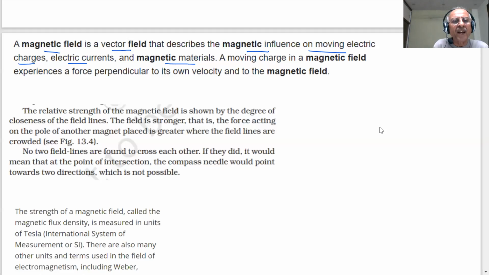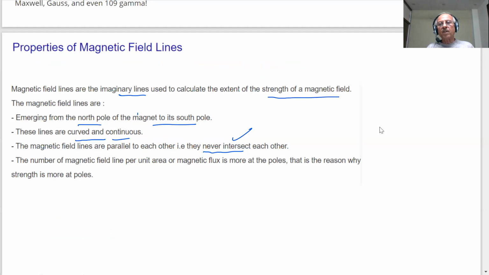These lines are curved and continuous. Third property: they are curved and continuous. Magnetic field lines are parallel to each other as they never intersect each other. An important question was asked on this. They never intersect each other.